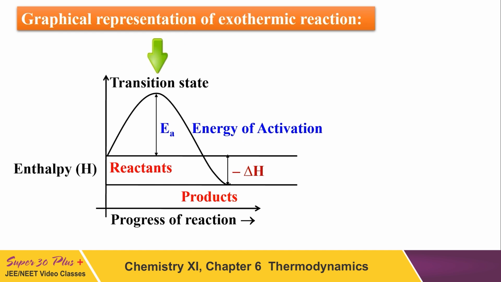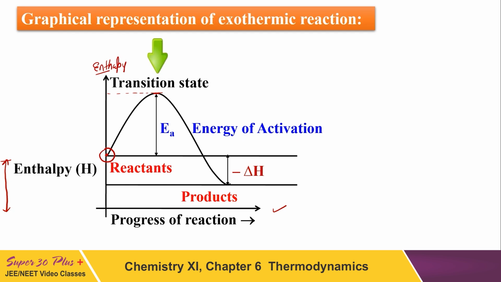And this is how we represent it graphically. In this graph, we take progress of the reaction over the x-axis, and over the y-axis, we take enthalpy. This is the position of the reactant. Here at this position, this energy is the average energy of reactant molecules, and this is the intermediate transition state.